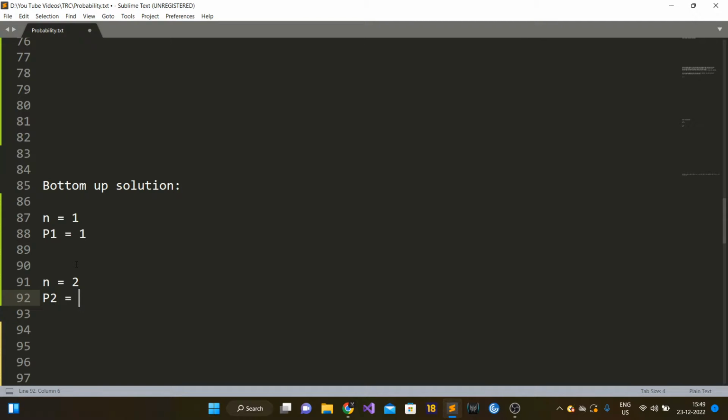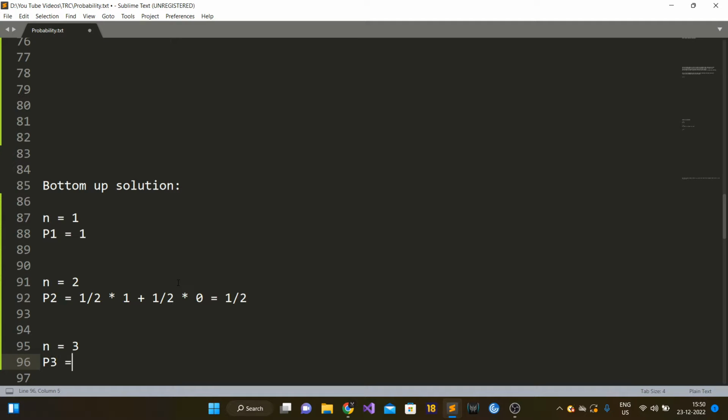Let's say the first passenger sits on his assigned seat. He can do that with probability 1/2. In that case, the last passenger is guaranteed to sit on his assigned seat, so we multiply by 1. Let's say the first person sat on the second person's seat. In that case, the second person won't be able to sit on his seat because it is occupied, so the probability of him getting his seat is 0. So this comes out to be 1/2. So P2 is 1/2.